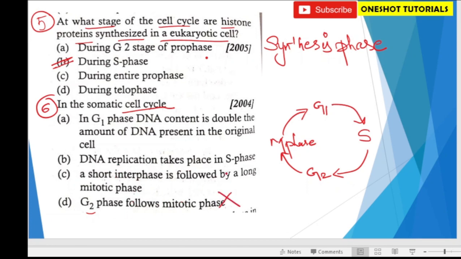A short interphase is followed by a long mitotic phase. No, we can see this whole G1, S and G2 phase is known as interphase. There is a long interphase and a short M phase. This is also incorrect. DNA replication takes place in S phase. Yes, this is the correct one. We have seen in the previous questions as well. So in G1 phase, DNA content is double. No, it remains the same.